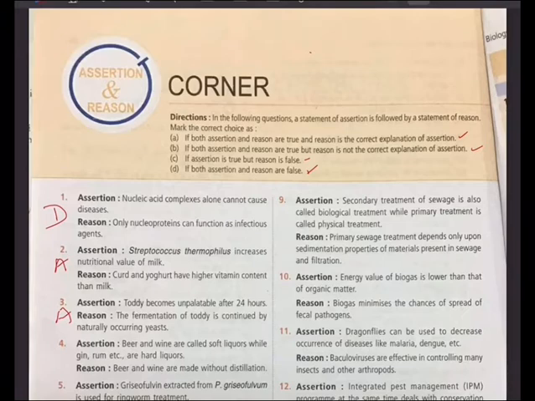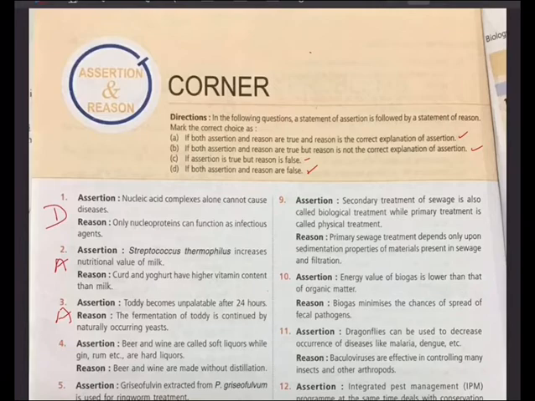Toddy left for few hours undergoes fermentation with the help of naturally occurring yeast to form beverage containing about 6% alcohol. But after about 24 hours, toddy becomes unpalatable because fermentation goes on. Now it can be used for production of vinegar.